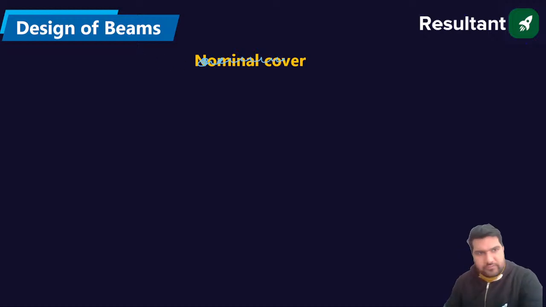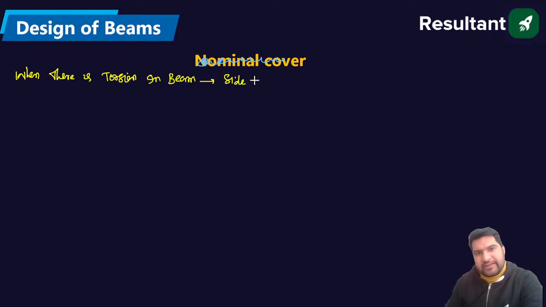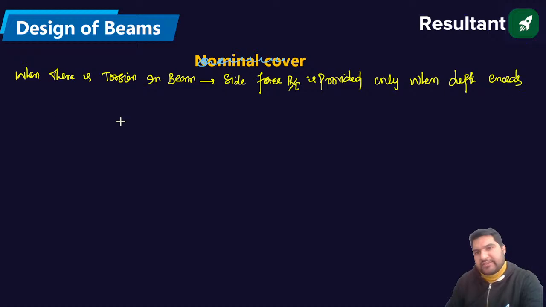So when there is torsion in the beam, in that case, side face reinforcement is provided only when depth exceeds 450 mm.